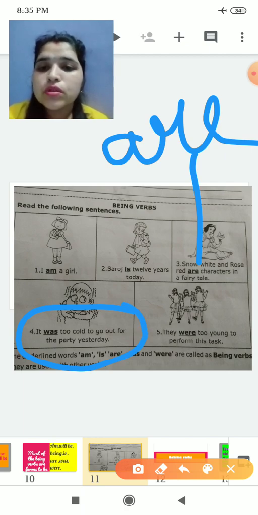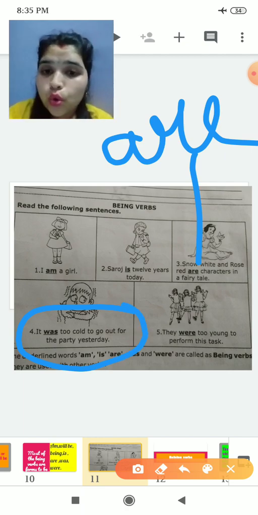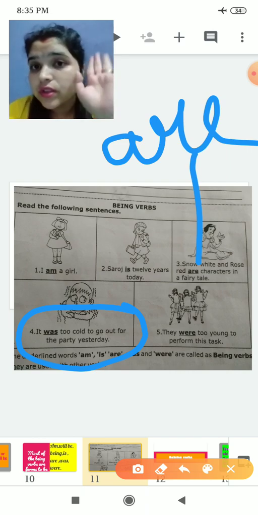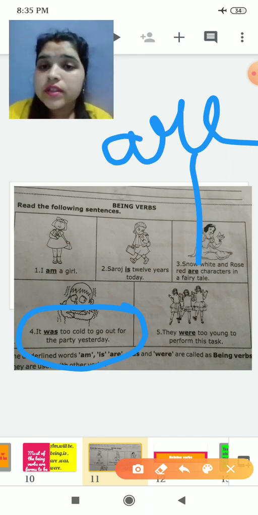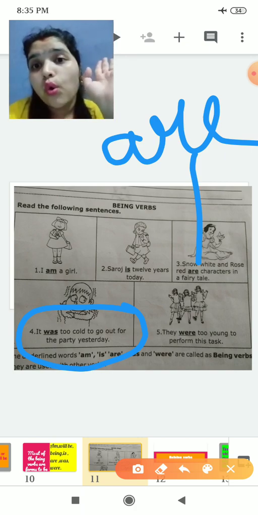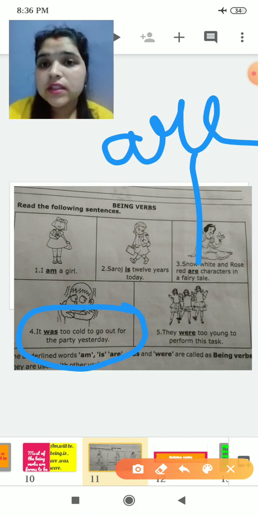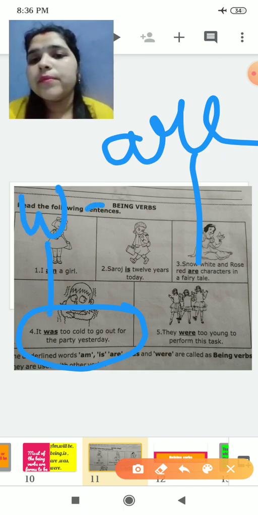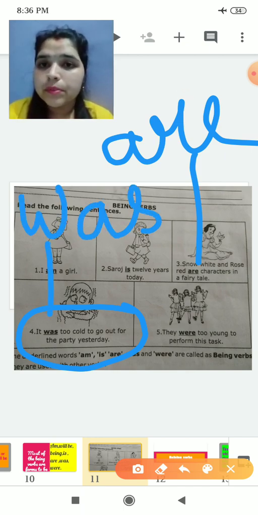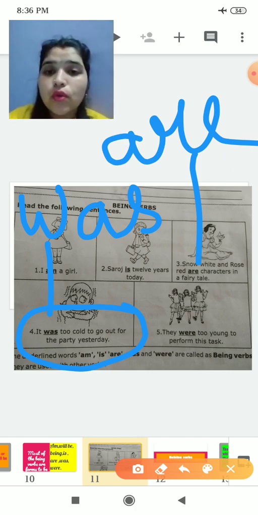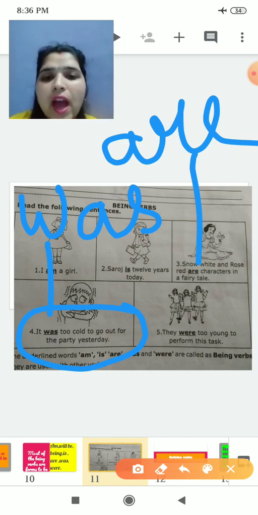It was too cold to go out for the party yesterday. So it is saying it was too cold, it was very cold. So here was will be a being verb. It was too cold to go out for the party yesterday.